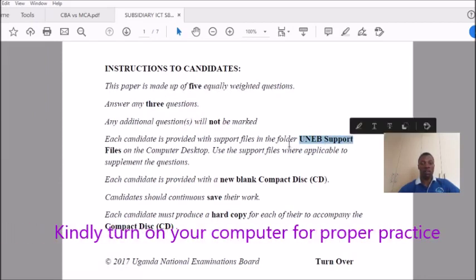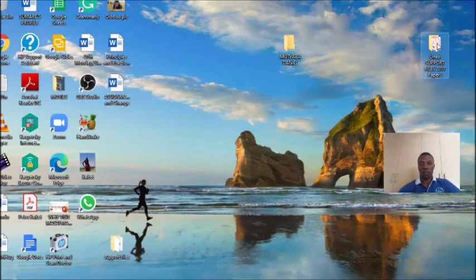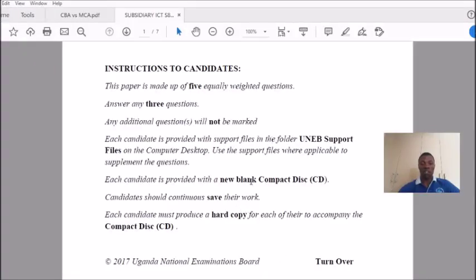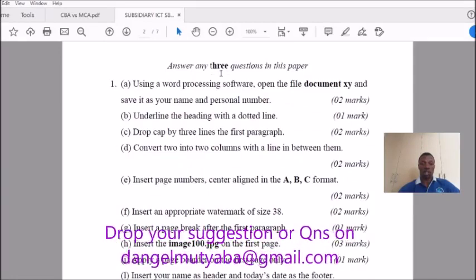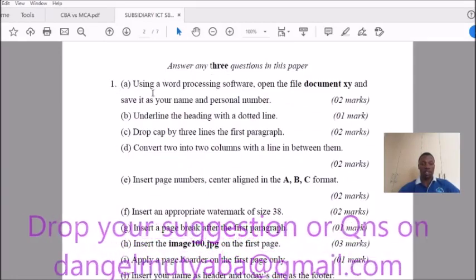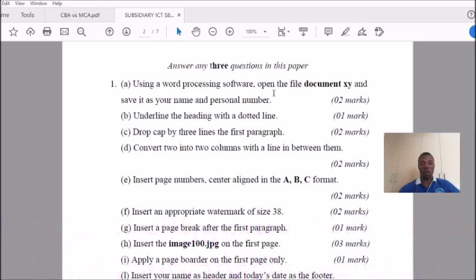UNEB support files, the folder on the desktop. So now we have ours. If you go back to the folder here, we have UNEB support files 2017 paper 3. So you keep following the question. For example, question number 1 is saying, using a word processing software, open the file document XY and save it as your name and personal number.